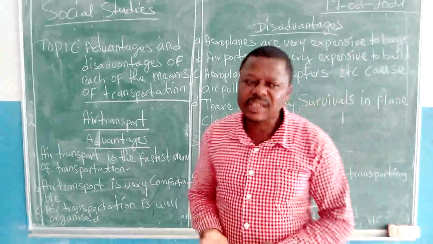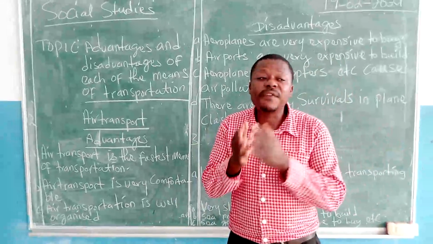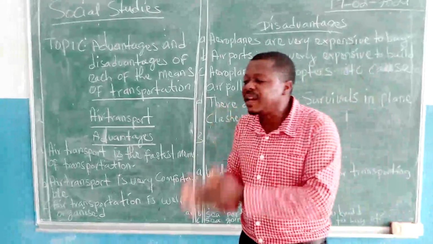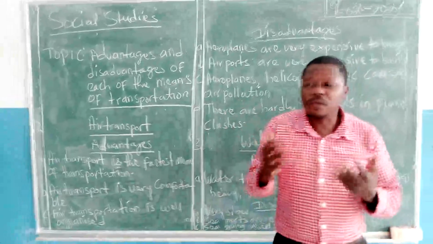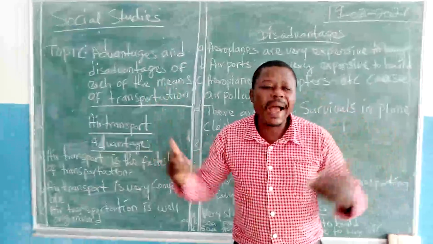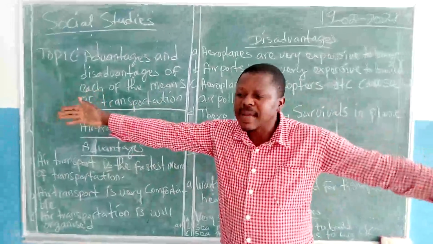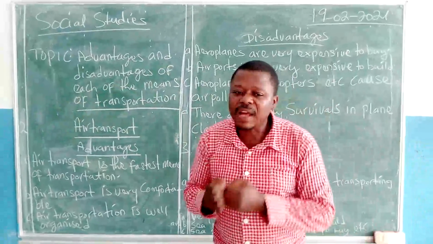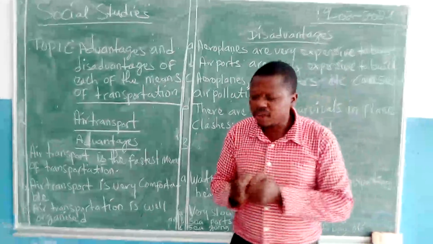What are some of the disadvantages? You are witnesses. Sometimes when you are coming to school, there is traffic jam, traffic hold-ups. Sometimes a car will have to stand in one place for 30 minutes before you drive home again. Because of what? Many more people are using cars and we have few roads. Our roads are not very wide, but there are many road users. So traffic congestion and traffic jams is one of the disadvantages of road transport.